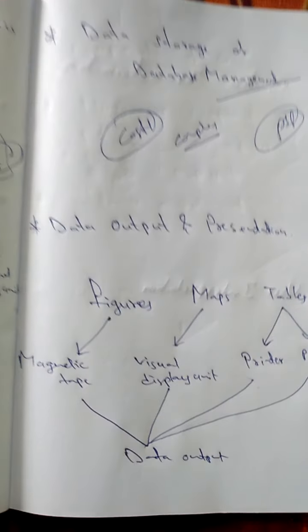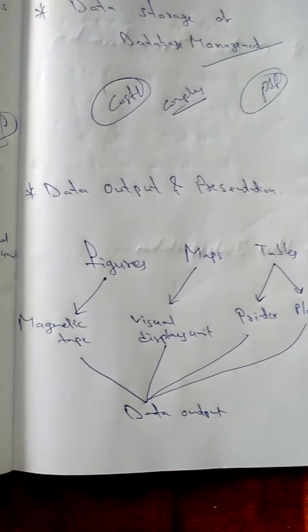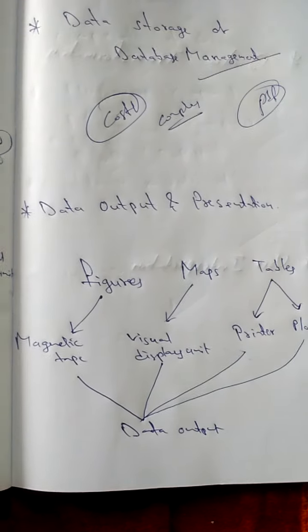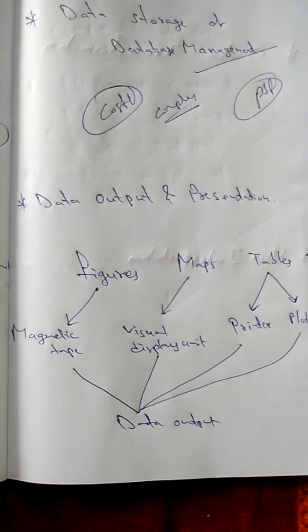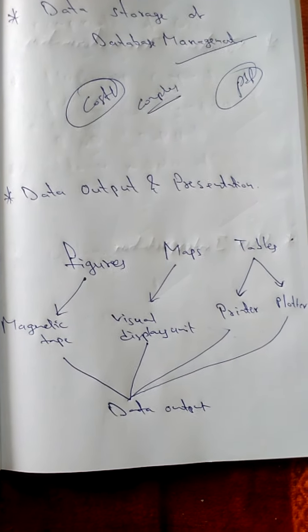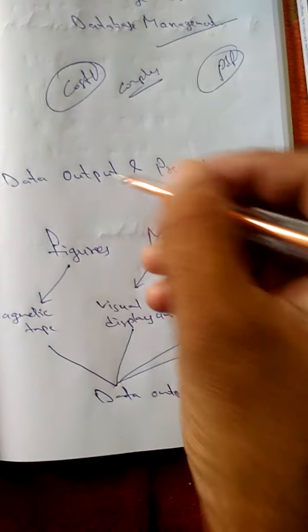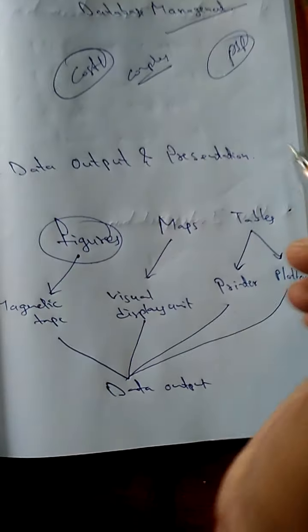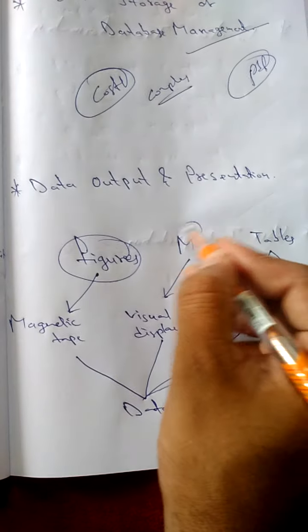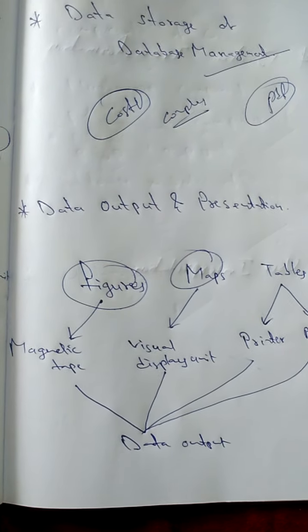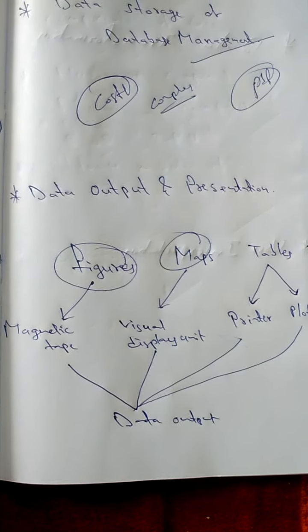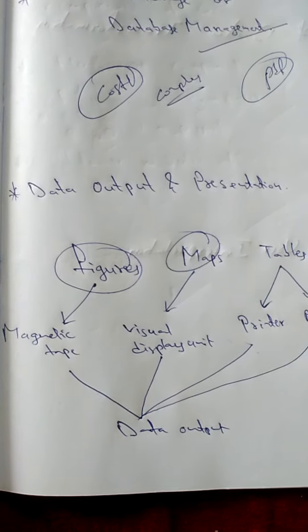Next one, data output and presentation. You people have given the input, so you understand what is going on there. Next you have to give the output. You can give the output as figures to understand very easily, or you can give maps. For example, we are seeing that presently India and China have a lot of tensions at the borders.